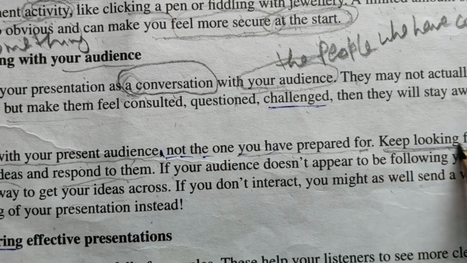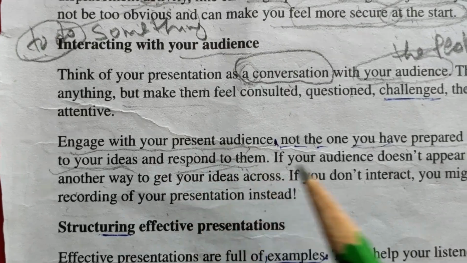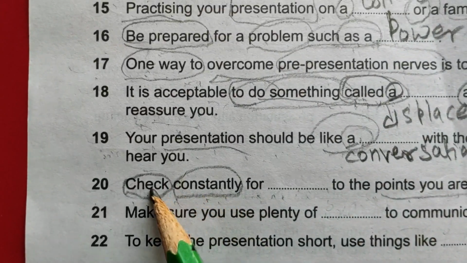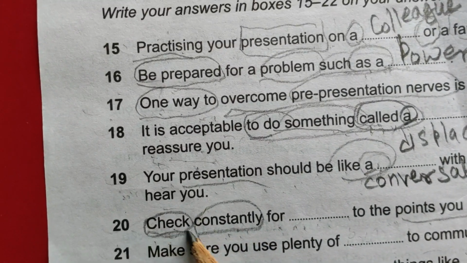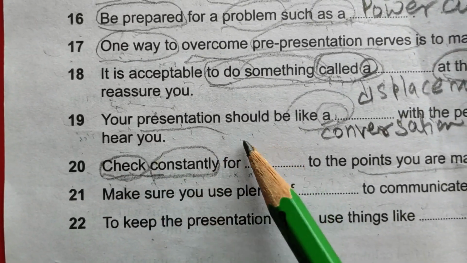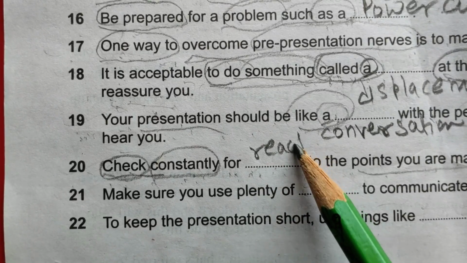Keep looking for reactions to your ideas and respond to them. For the word check constantly, the writer has used the word keep looking, and the answer here is reactions.